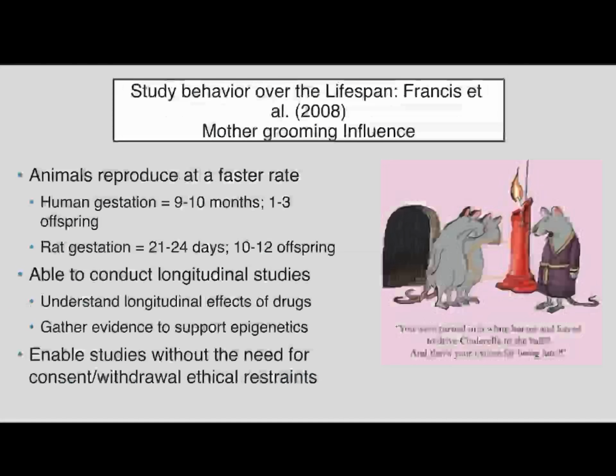And then we can also do studies where we don't need to worry about consent and withdrawal effects, right? If I was going to do this with humans, again, ignoring the potential ethical problem of me taking your child and giving it to somebody new without your consent, I would then have to get your child's consent to stay in the study and then potentially take their children and so on and so forth. Right? We wouldn't be able to do these long generational studies easily because I have to get consent at each step along the way. And 1, hope you come back. And 2, hope that you keep giving consent. And 3, that your children keep coming back and keep giving consent. Right? I don't have to worry about that with animals because they just stay and they let me do my own thing.